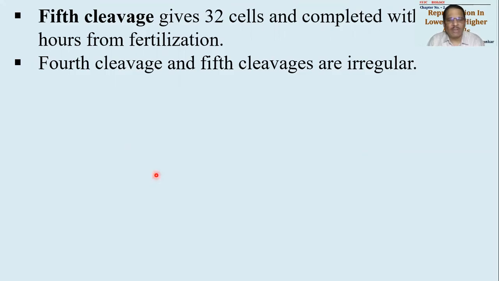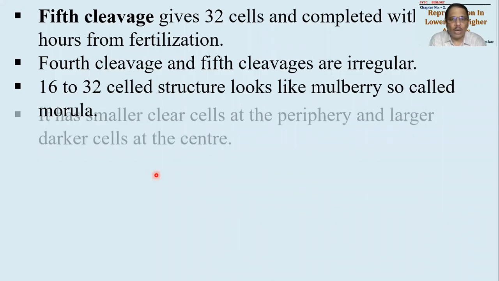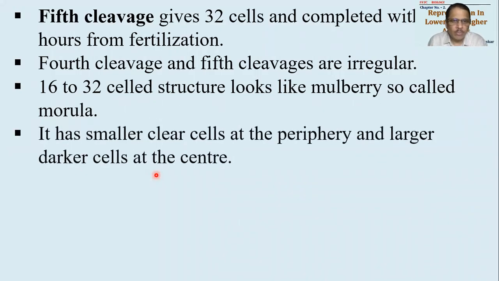Fourth cleavage and fifth cleavage are irregular. I said just now, क्योंकि उसके लिए कोई plane नहीं है, हर एक सेल अपना बस डुप्लीकेट कॉपी बना लेता है. That's why they are called irregular. This 16 to 32 cell structure that is formed now as a solid mass of cells will be looking like a mulberry. Mulberry आपको पता होगा, mulberry का fruit. Okay, so it will be looking like mulberry fruit. And so it will be called morula, meaning looking like mulberry fruit.